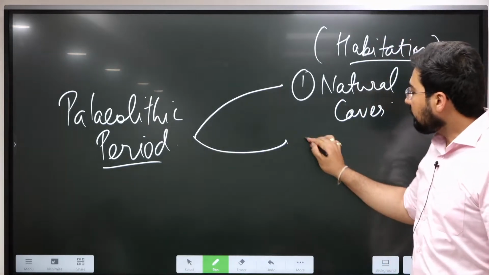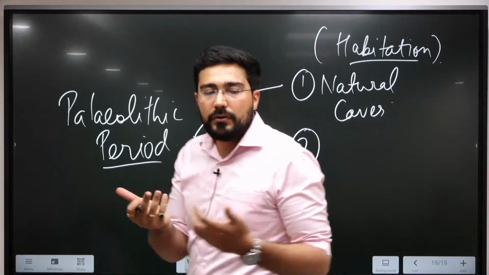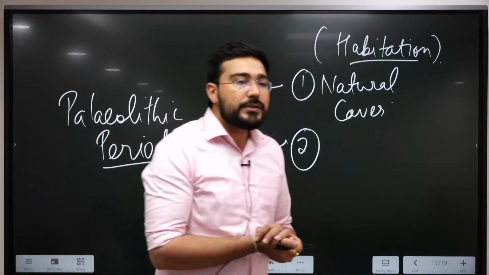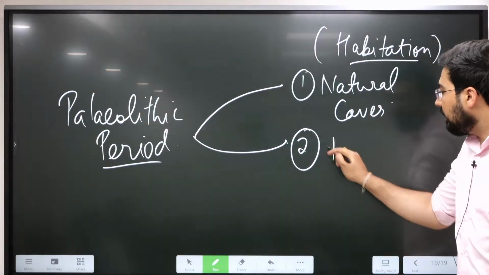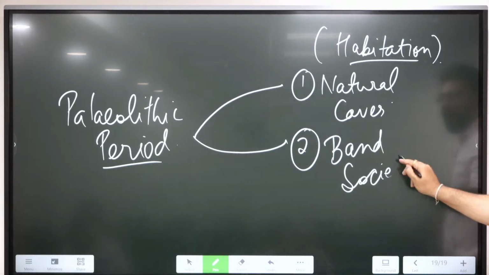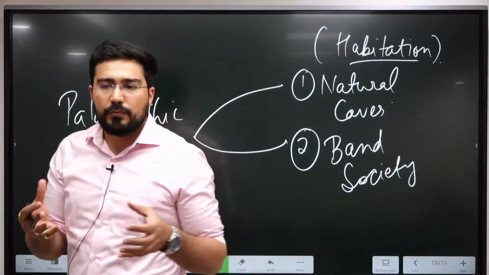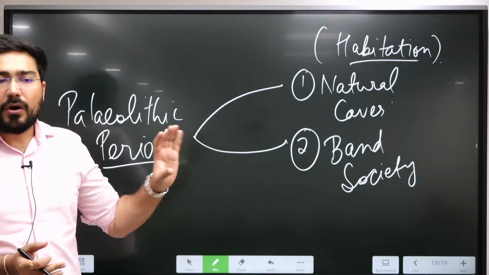Second, if we see the nature of society, like today all of us know how humans live, but in those times the society was very small, and that is known as band society. It means people lived in a closed group, with a very small population, not more than 100.